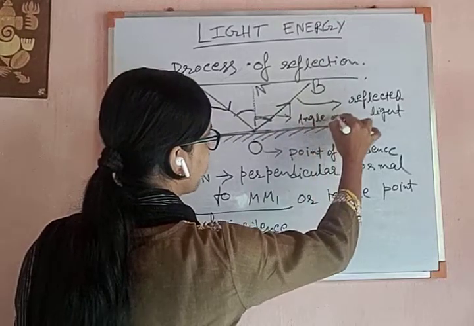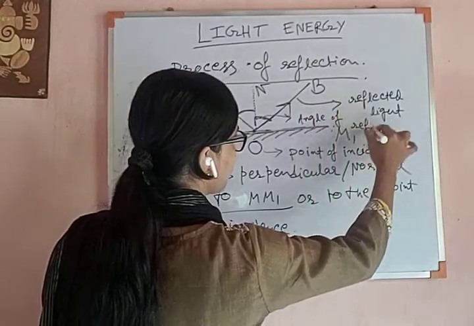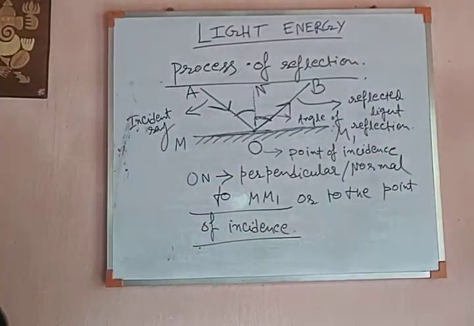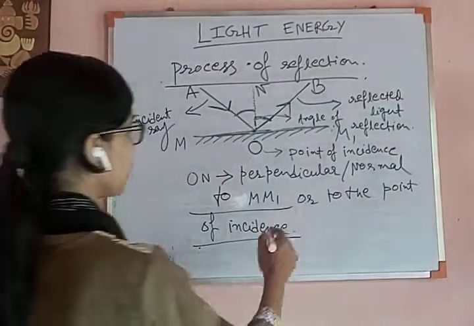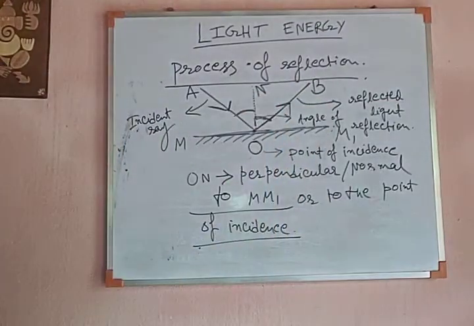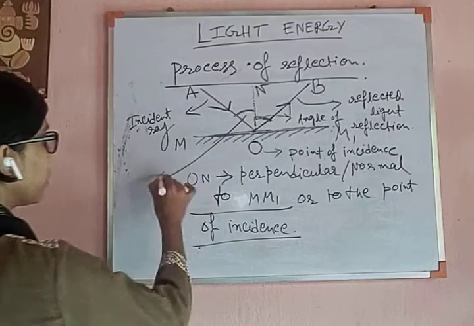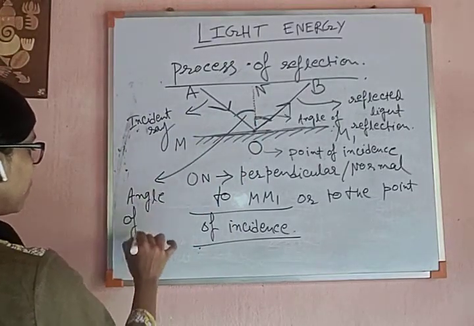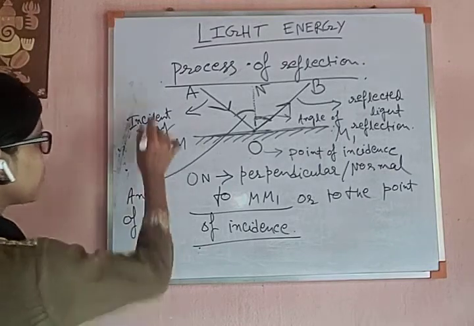The angle between the normal and the reflected ray is the angle of reflection. This is the angle of reflection, and this angle is the angle of incidence, since this is the incident ray.